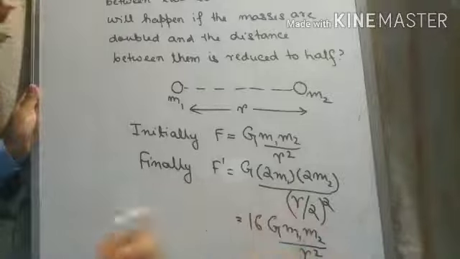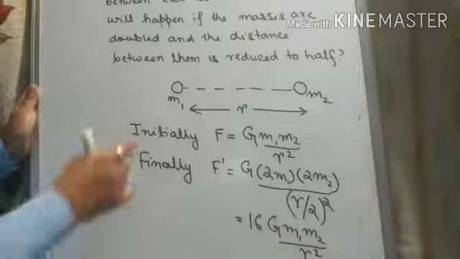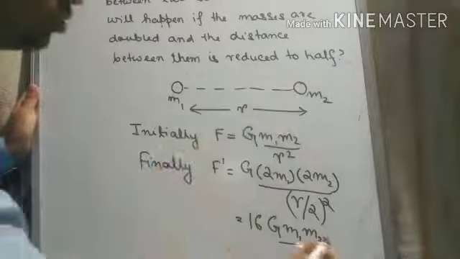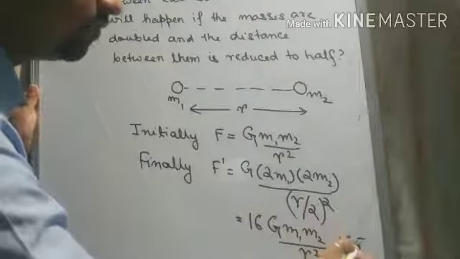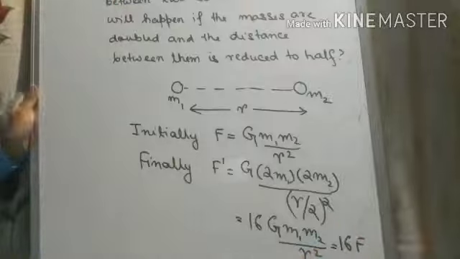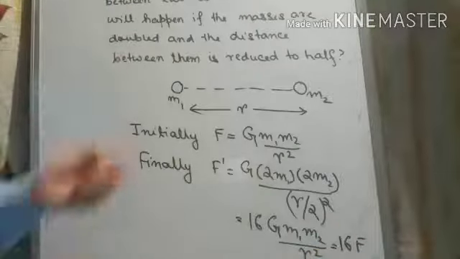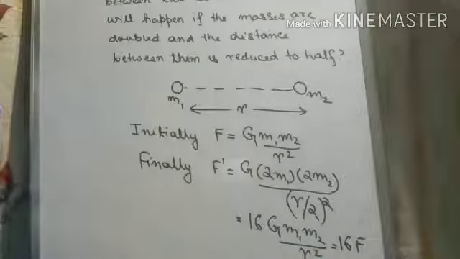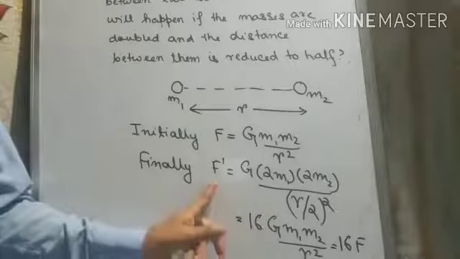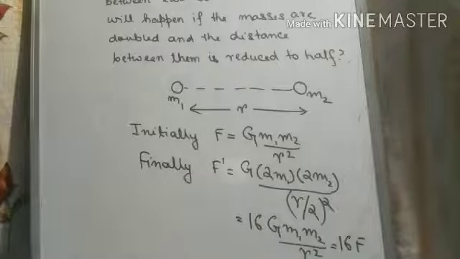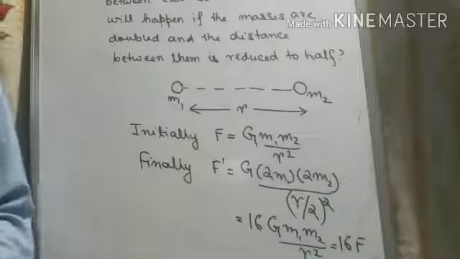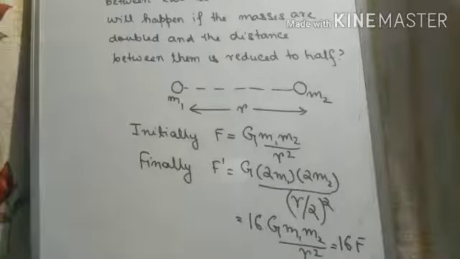Now what is G m1 m2 by r square? That was the initial force acting between m1 and m2, so we can write this as 16 F. So if the masses of the bodies are doubled and the distance between them is reduced to half, the gravitational force increases 16 times. Okay, so this is the solution to the first question.